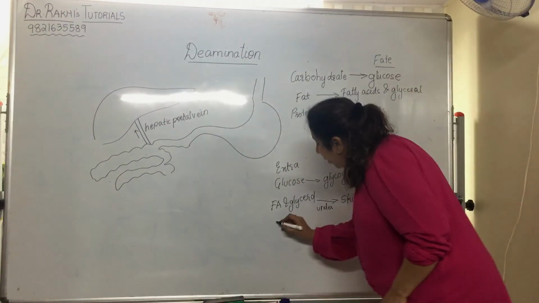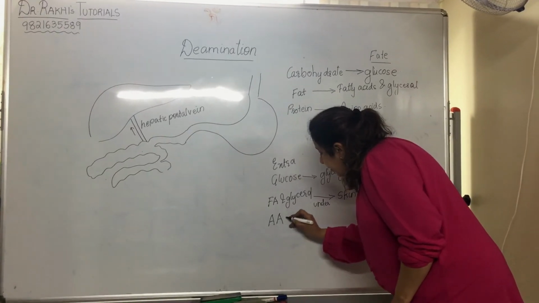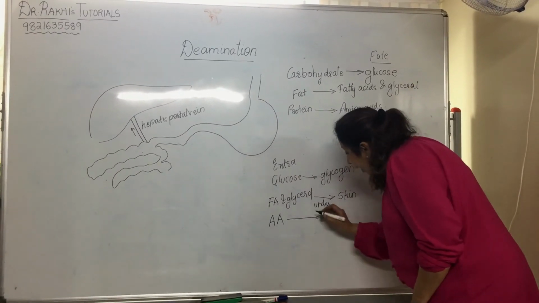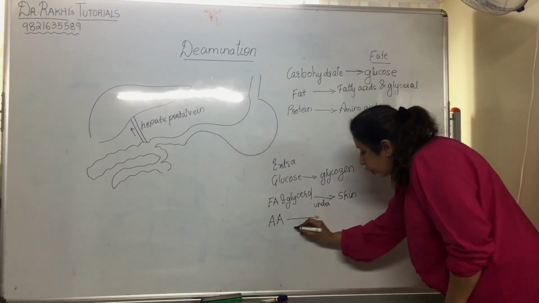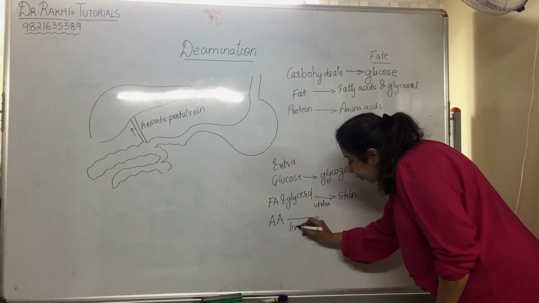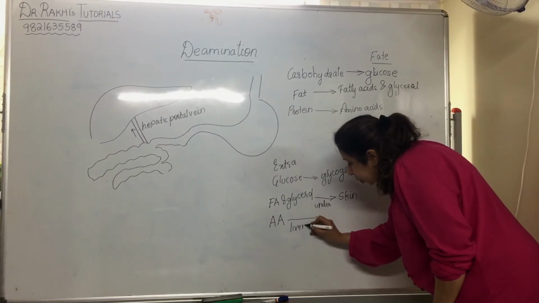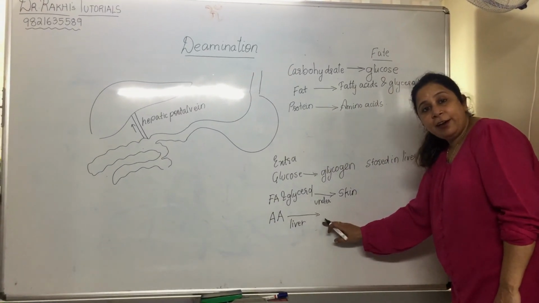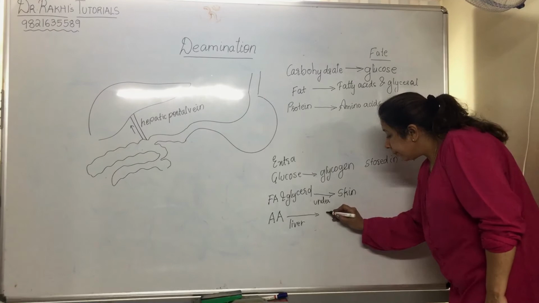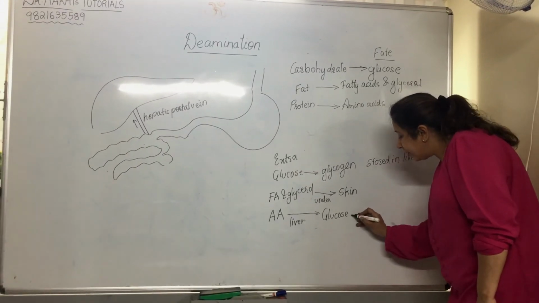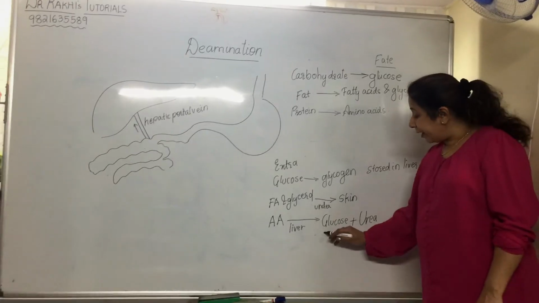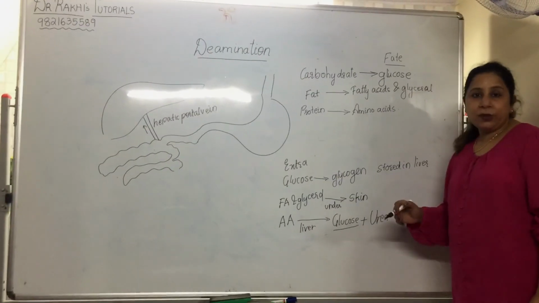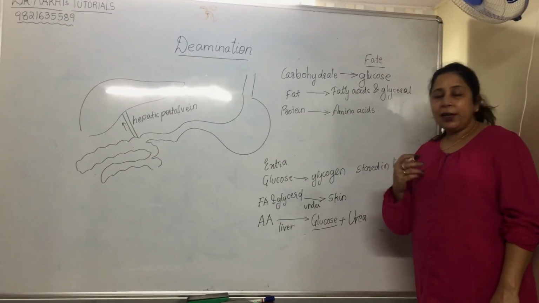So these amino acids are taken to the liver and the liver breaks them. I am purposely writing here liver because it is this place where this reaction occurs. Amino acids are taken to the liver and there they are broken into glucose plus urea. You can imagine this glucose now is a good thing that can be utilized for the body.